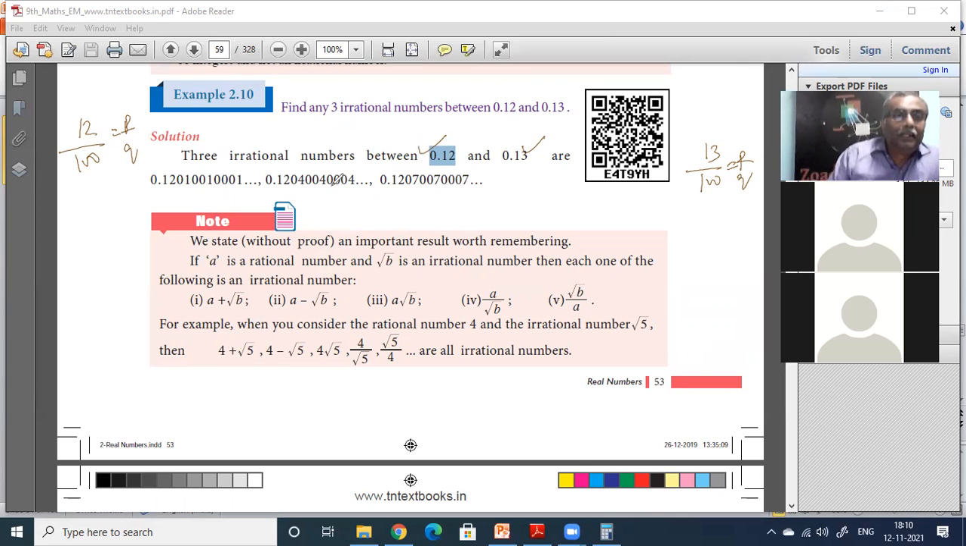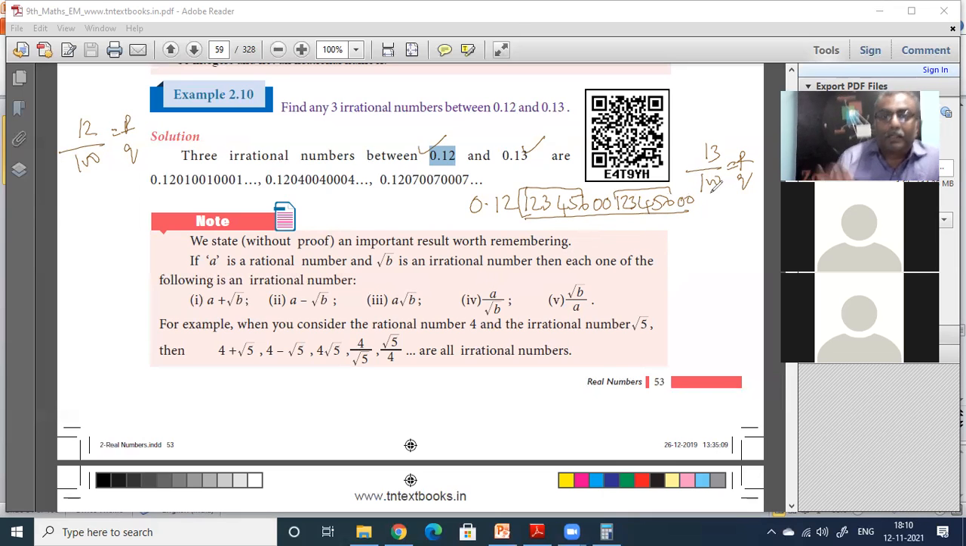You can do anything, it is up to your fancy. After 0.12, whatever you want to add, you have to add digits with no pattern. You can say 1, 2, 3, 4, 5, 6, 0, 0, 1, 2, 4, 5, 6, 5, and like that you can keep on going, as long as there is no pattern. If you put 1, 2, 3, 4, 5, 6 again, here is one pattern, and if you put 0, 0 it will become recurring, then it will become a rational number.